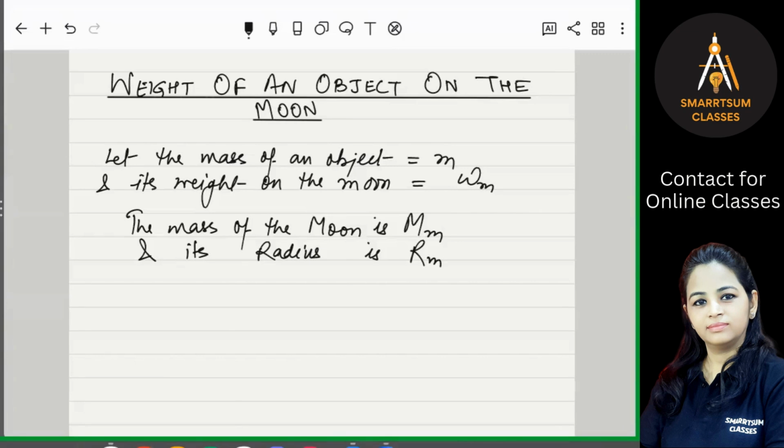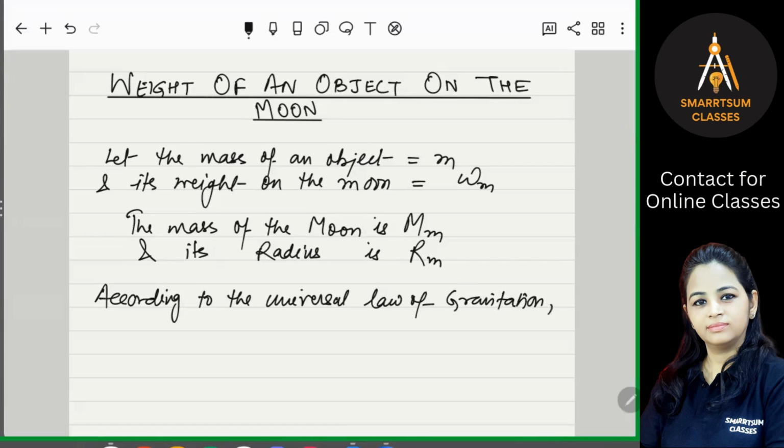Now, according to the universal law of gravitation, what should be the force? Write down: according to the universal law of gravitation, because every two objects attract each other with some force, that force is F equal to G M m upon R square. So what will be the formula now? Wm, because this time force is weight.